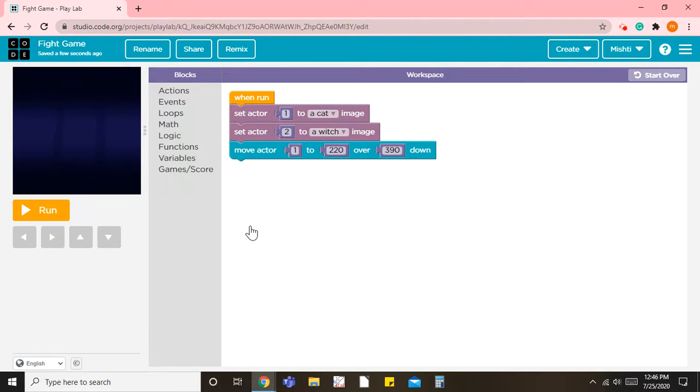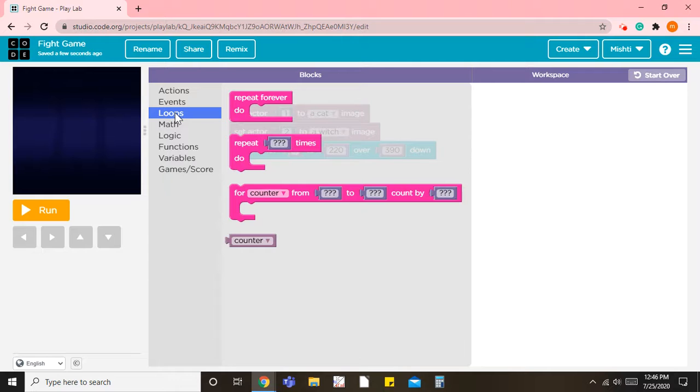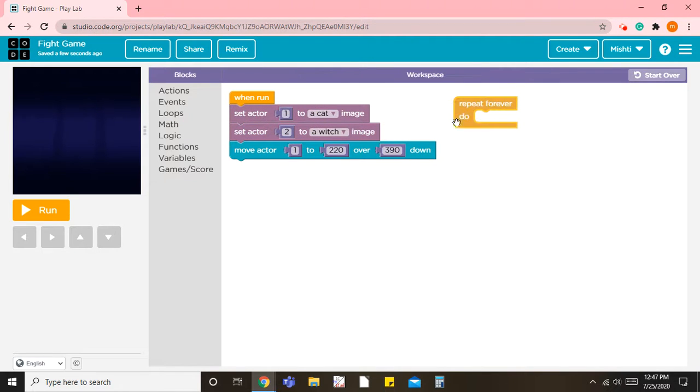Now we want the witch, which is the evil character, to throw maybe fireballs or stars. So now what happens if the cat touches the fireball, we lose the game. And if the cat touches the star, we get a point extra. So now let's go to actions. Before that, we need a loop. So we click on loops. We take a repeat forever loop. That means it will repeat forever whatever code you put inside here.